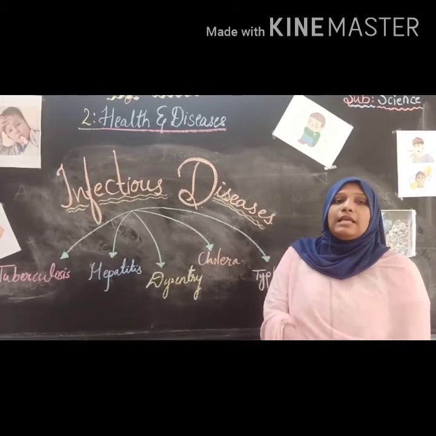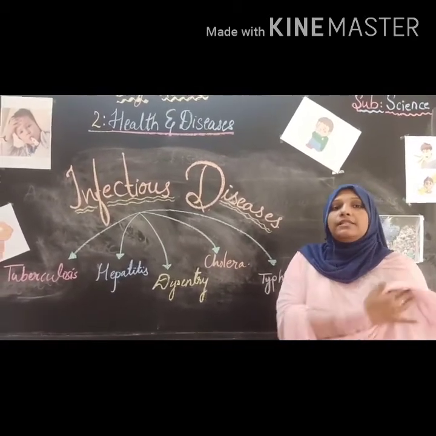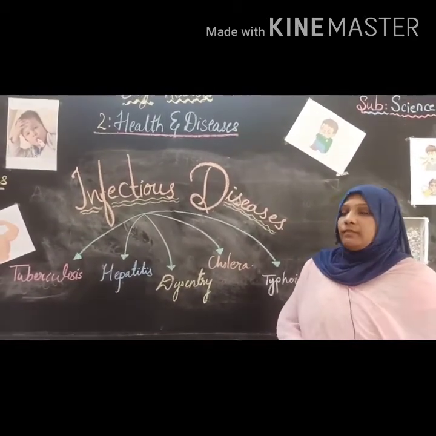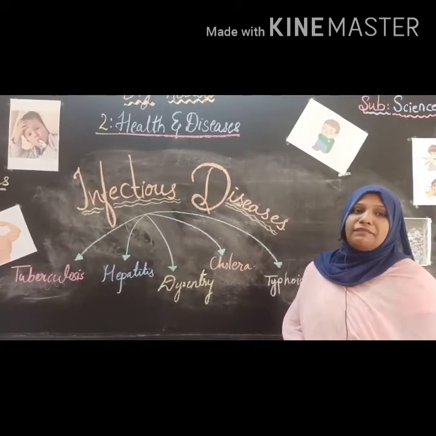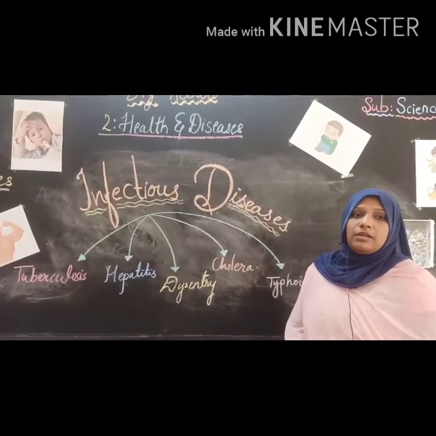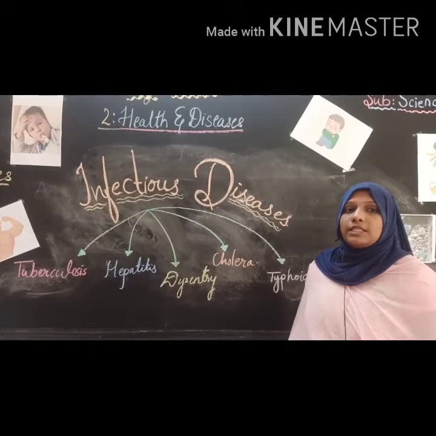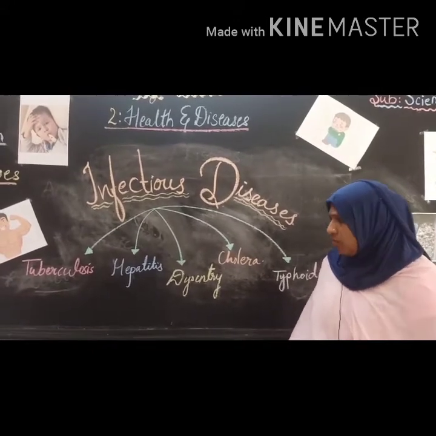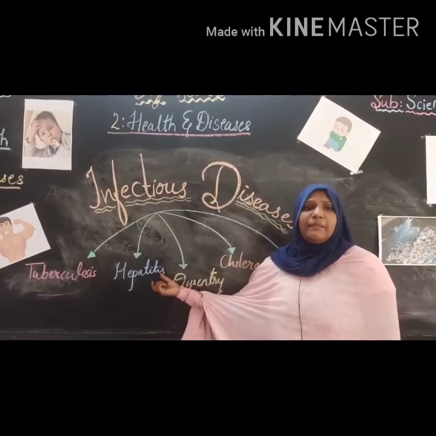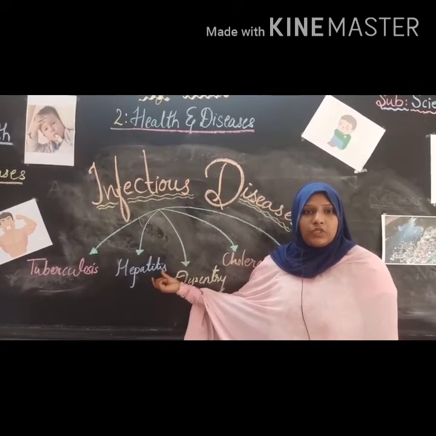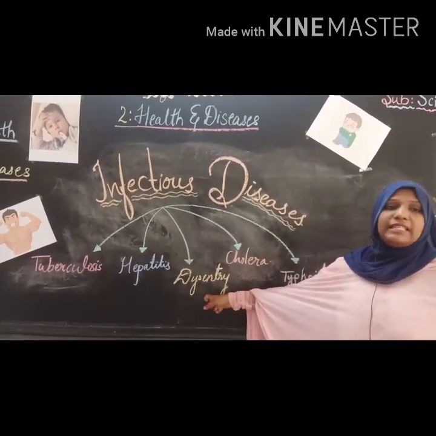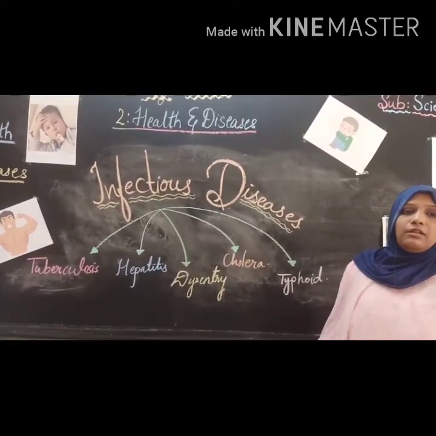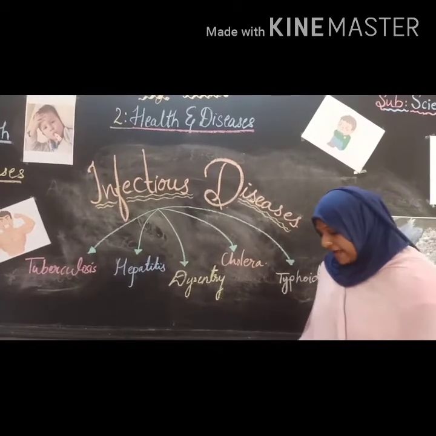Now I will ask you some questions. Please answer. Can you tell me what are the causes of hepatitis? Very easy. Contaminated food and water. Understood? Now what is the pathogen of dysentery? Right, very good.